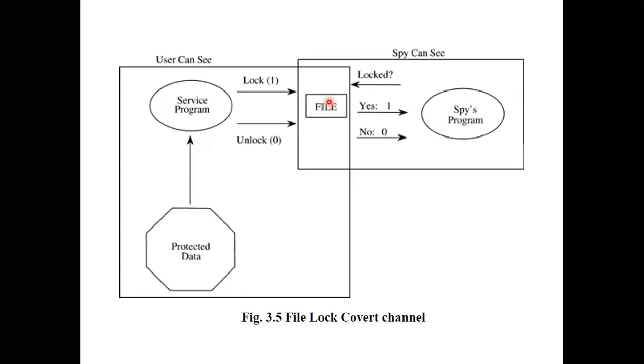Okay, fine. So now you can see how the covert channel is revealing the information. Nobody would have thought that just by locking a file or by not locking a file, it will actually reveal information. So this is called one bit of sharing of information. You can make a service program reveal the information in the form of zeros and ones. Right? I will give an example.